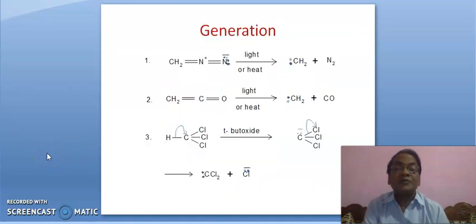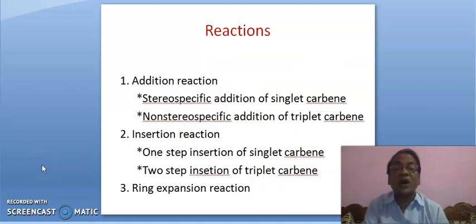Now we will see generation. This is diazo compound; the bond breaks in this fashion, leading to carbene. In the other case, tertiary butoxide, a strong base, abstracts this hydrogen, and the bond breaks in this fashion, leading to a carbanion. Again this bond breaks, leading to dichlorocarbene.